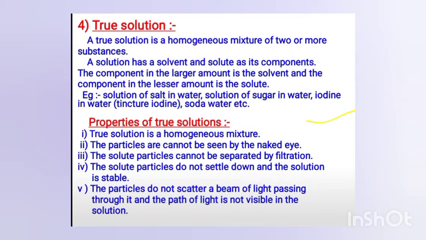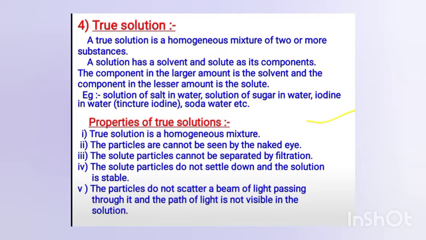Like when I have dissolved sugar in water, the sugar will be the solute, and the solution will be sugar water. And the solvent is the substance which is present in more amount. Like in a sugar water solution, water is the solvent because water is present in more amount.